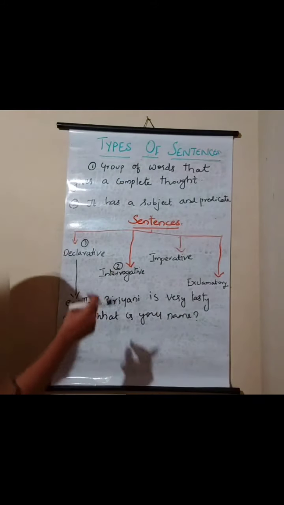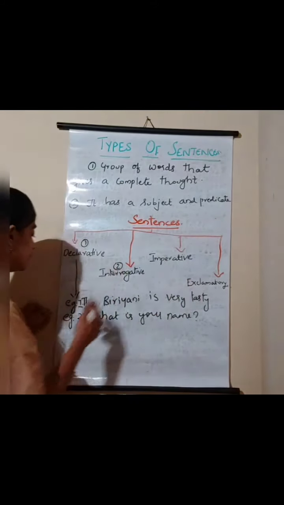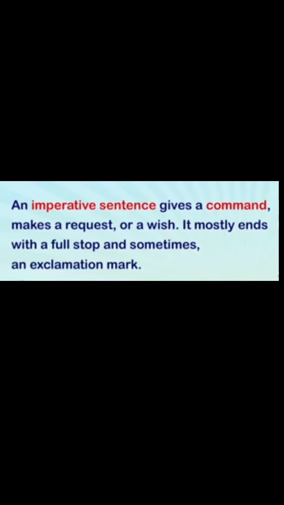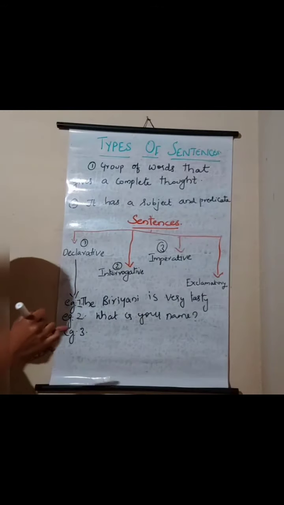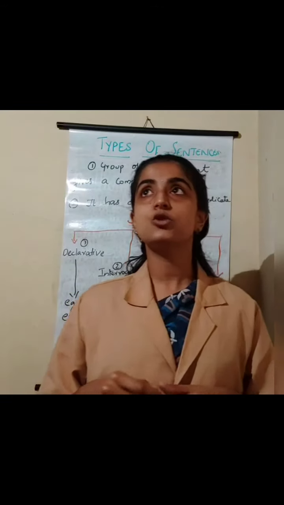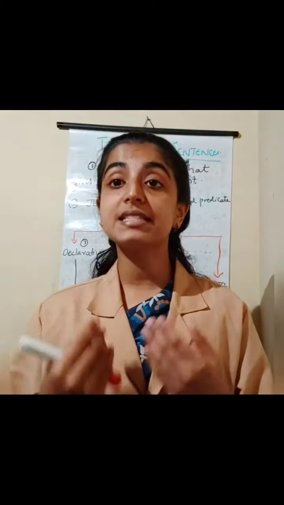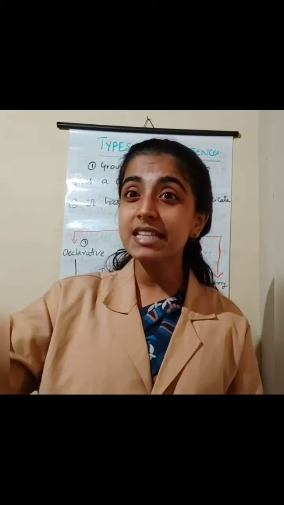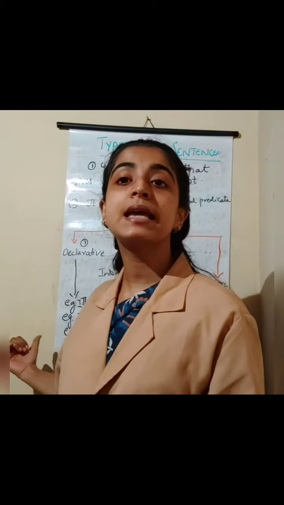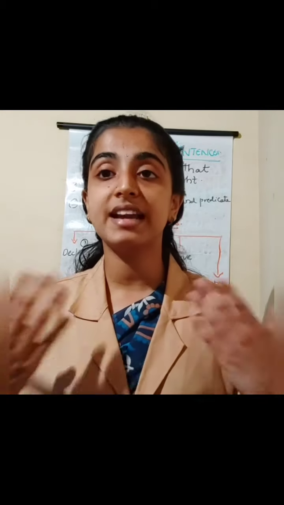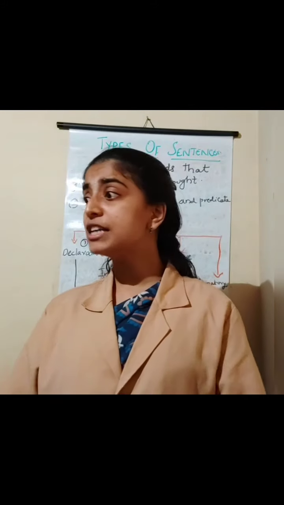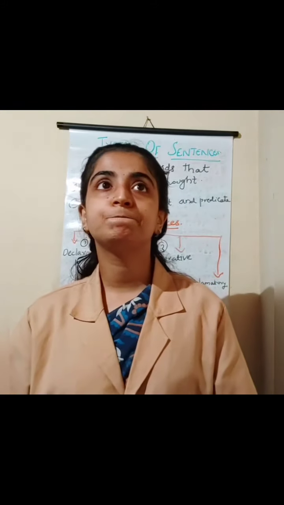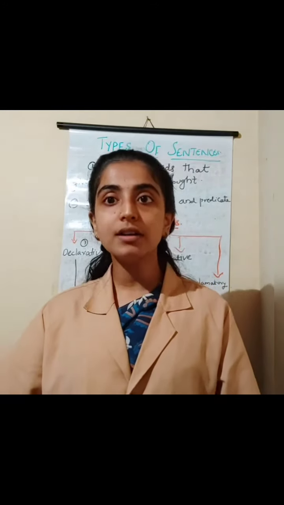Now moving on to this third one. The third one is imperative. What do you mean by imperative sentence? Imperative sentence simply means, children, such sentences are used just to ask for a request. If you're making some request or we are ordering something, we'll say it is an imperative sentence. That is imperative: order. I'm ordering. So I'm saying, clean the table. It's an order, isn't it? Clean the table. It's an order from my side.